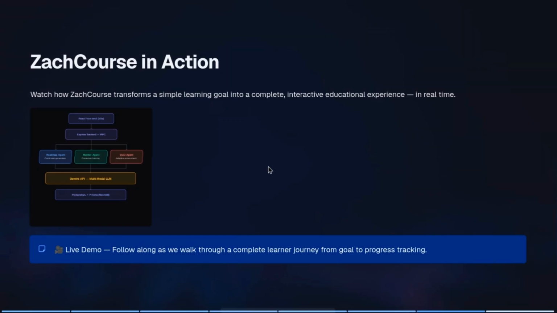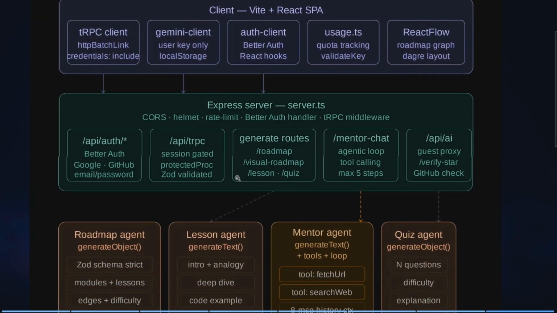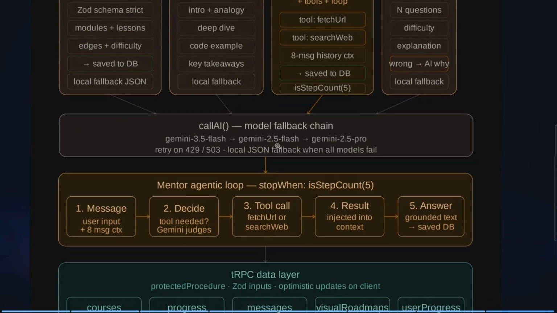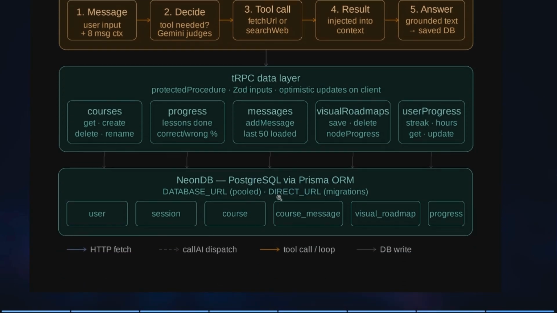Now let's move towards the end of this video, that is the orchestration layer, how I have built this. So first we have used a client-side React SPA that communicates with the Express server. We have divided it into 4 agents which call AI through the Vercel AI SDK. Then they decide everything. We have protected all of this with tRPC protected procedures, and then it of course communicates with our database to store everything.